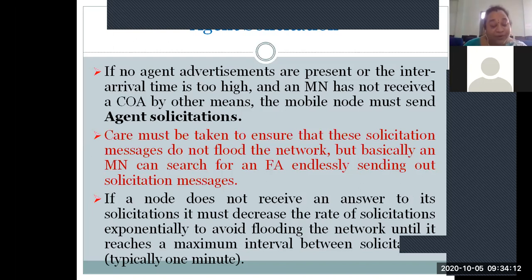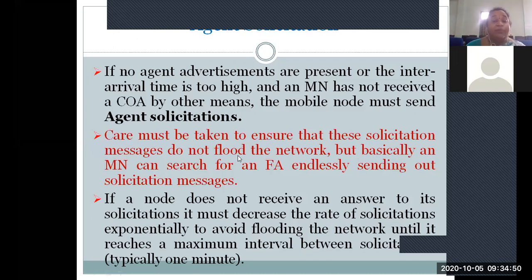And if we don't receive any answer to our solicitation, we shouldn't continuously send these solicitations, as they will flood the network traffic. Then we have to wait for a certain interval of time in a calm manner, and restart our solicitation after that interval. The minimum is 1 minute. We wait for 1 minute, and again send a request to the agent. That is how the agent solicitation takes place.